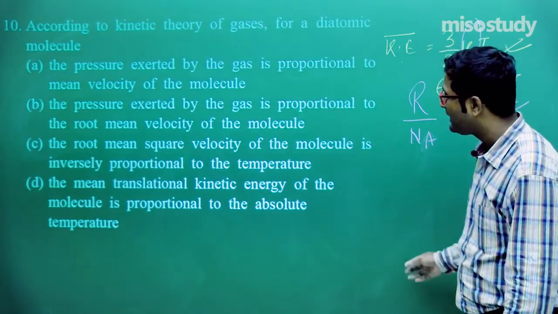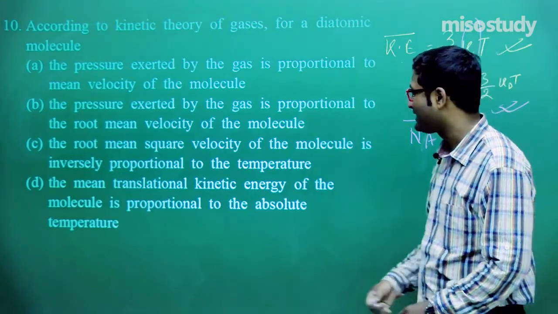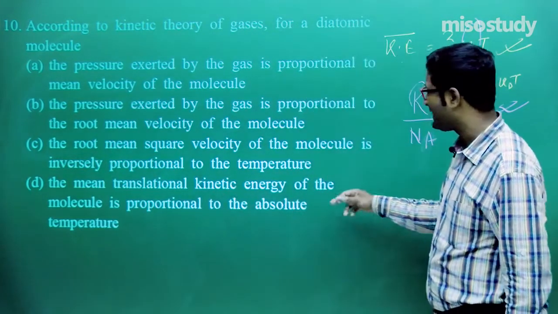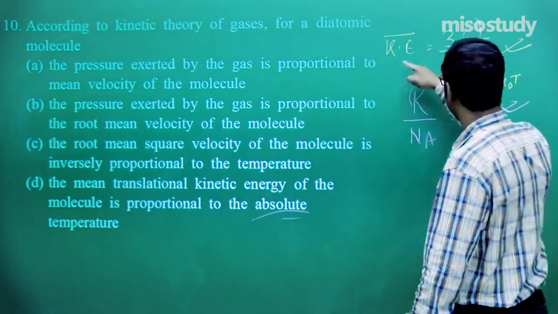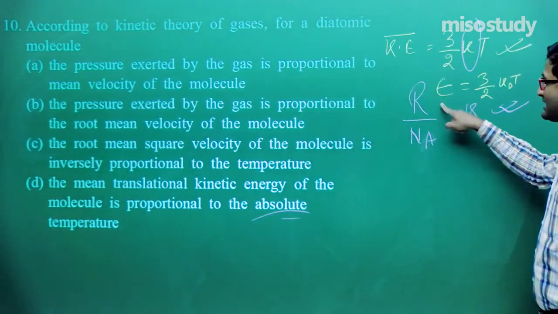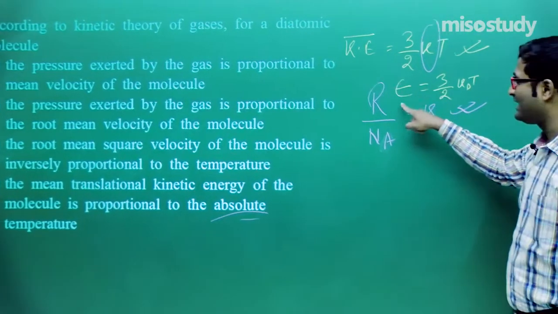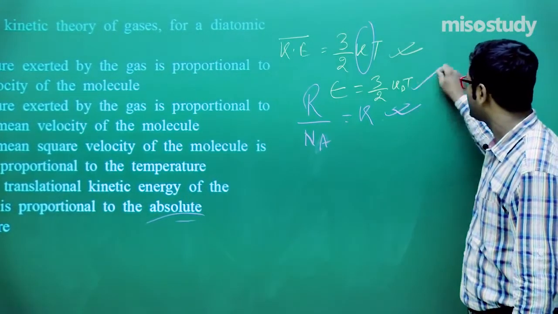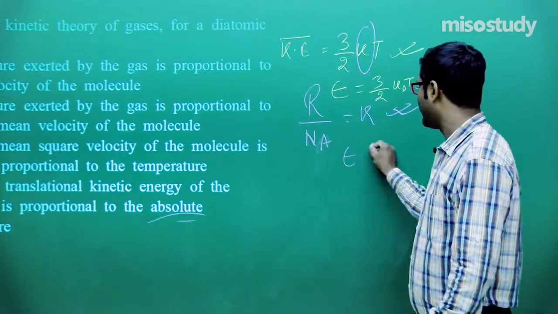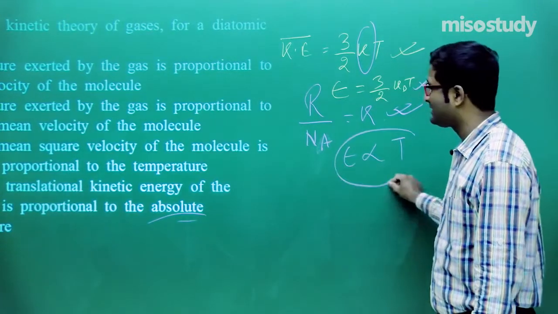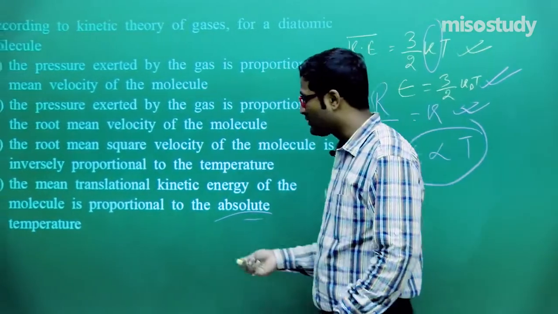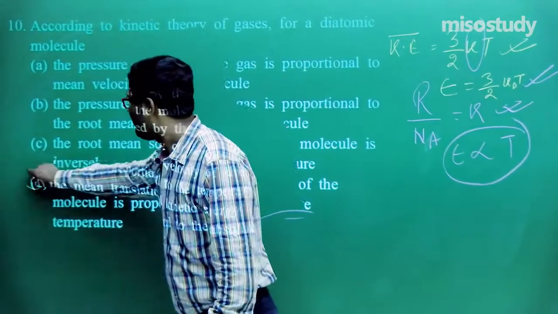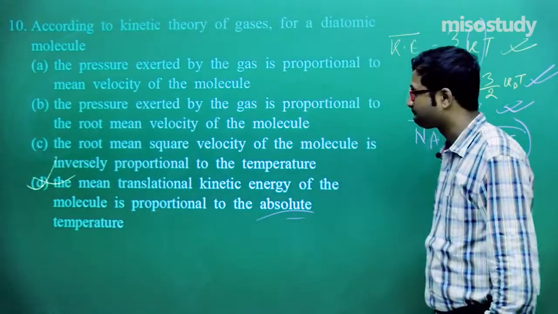So check out, the mean translational kinetic energy of the molecule is proportional to the absolute temperature. Clear to you? This is the expression. If you have any doubt, you can easily approach me. This is the option D.